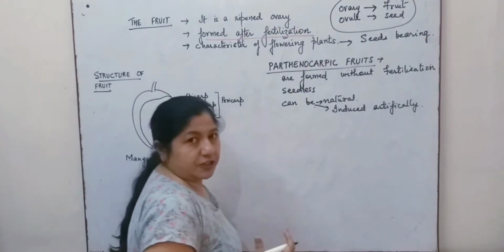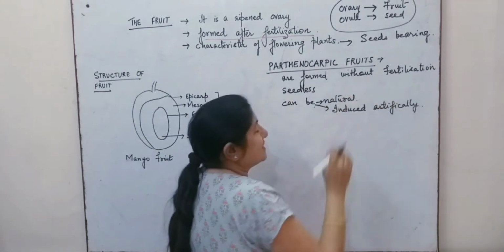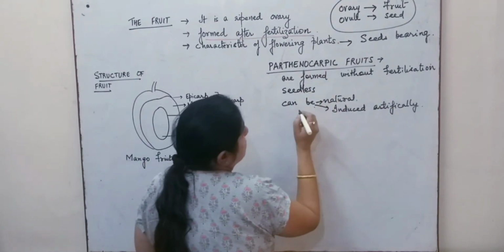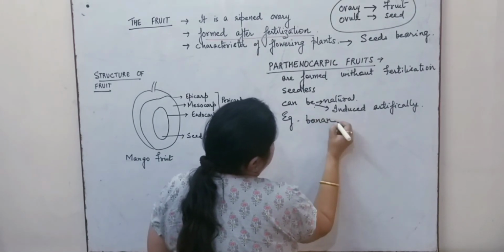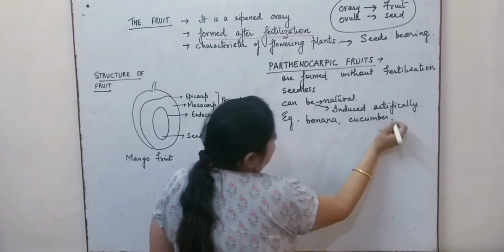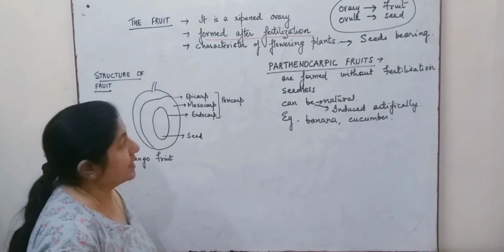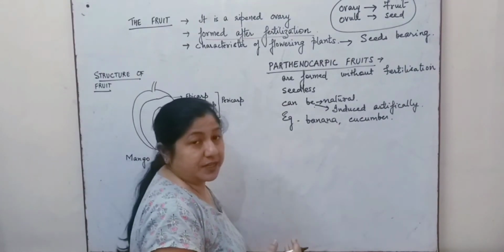So it is for commercial reasons we make fruits which are seedless. Examples of seedless fruits are banana, cucumber, etc. So we can develop parthenocarpic fruits, and the process of developing the parthenocarpic fruits artificially is known